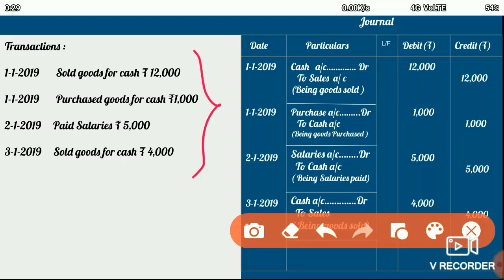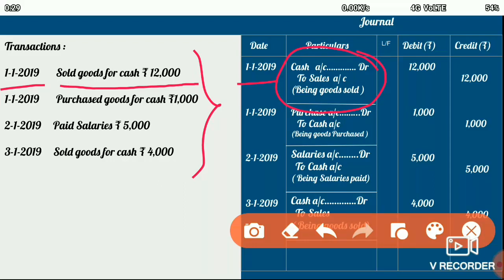Now here we have some transactions. These are all related to the business and can be expressed in monetary units. So when we record in our books, this is how we are going to do the recording. The first transaction was on 1st January 2019. The transaction was related with sales of goods for cash, rupees 12,000. So when we record this in our journal, we write the date of the transaction and the particulars, or the details of the recording.